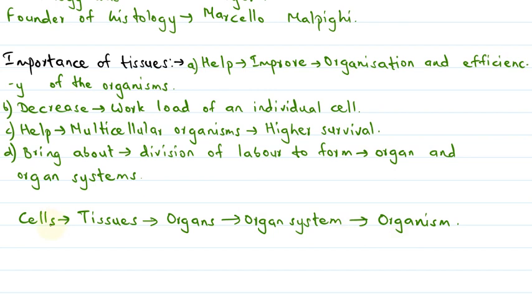So cells are the lowest form of individual unit that combine to form tissues. Then tissues combine to form organs, organs group together to form organ systems, and organ systems together form an organism.